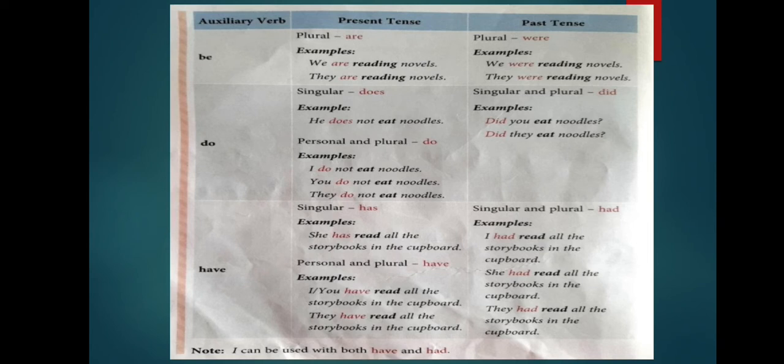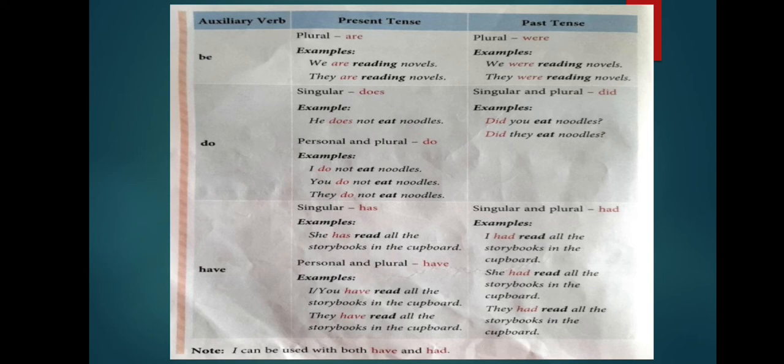Now are is used with plural noun in present tense and were is also used with plural noun but in past tense. Let's see some examples. We are reading novels. They are reading novels. Here the sentence is in present tense but the subject is in plural, so we have used are as a helping verb. We were reading novels. They were reading novels. Here in these examples, subject is plural but the sentence is in past tense, so we have used were as a helping verb.